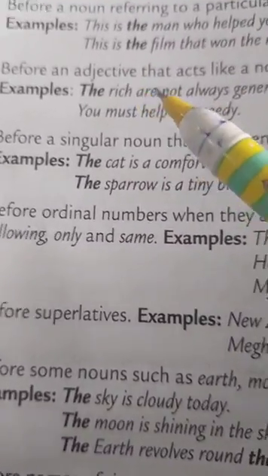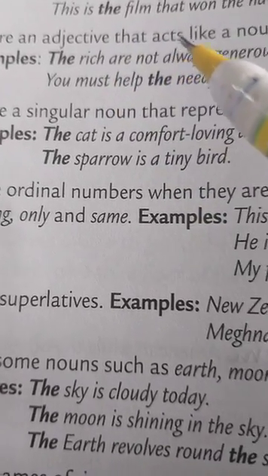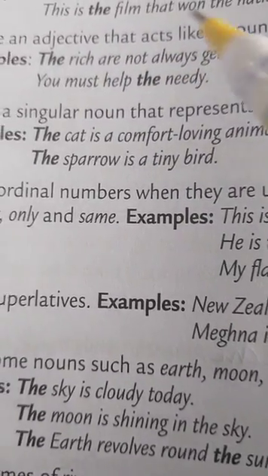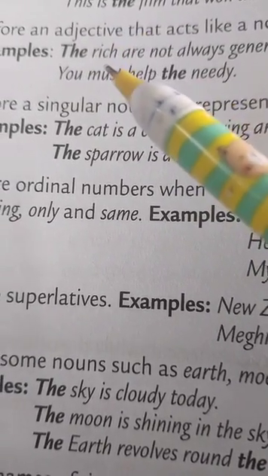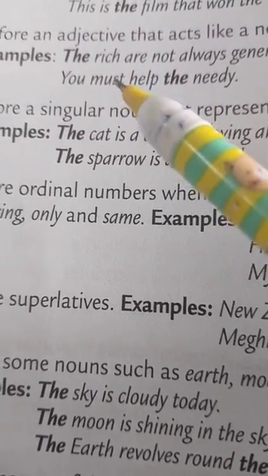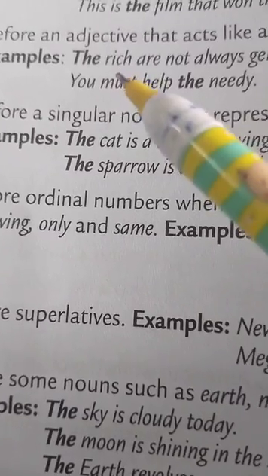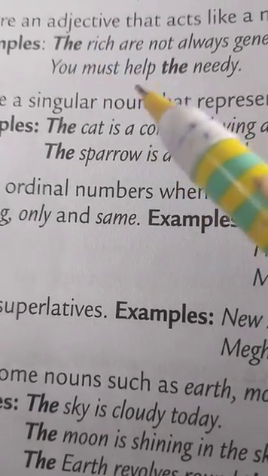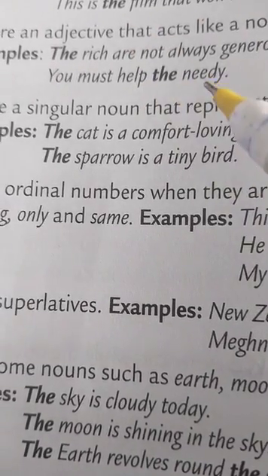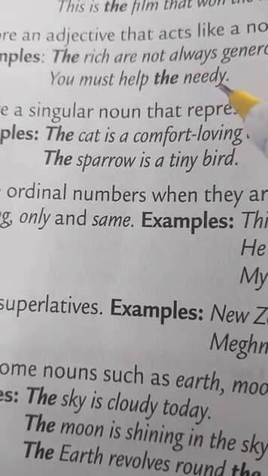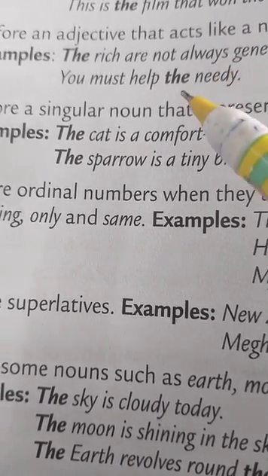Next, before an adjective that acts like a noun. So we use article the before an adjective which acts like a noun in the sentence. For example, the rich. Now children, rich is an adjective, but in this sentence it is acting like a noun. So we have used article the before it. The rich are not always generous. Okay, you must help the needy. Now children, needy is an adjective, but here it is acting as a noun, so we have used article the before it.